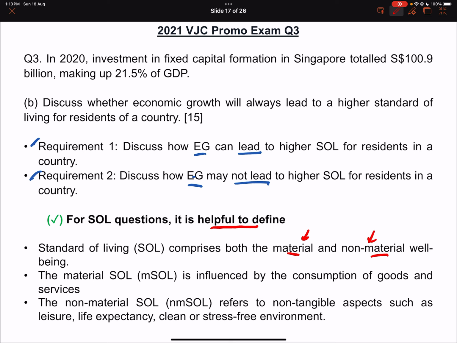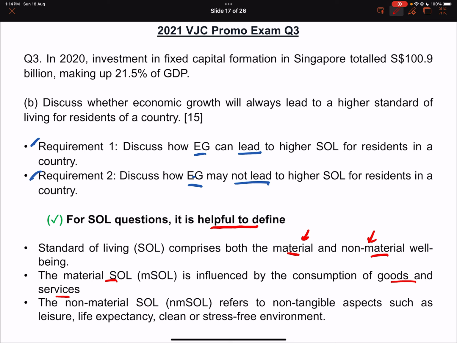I prefer that you'd have a very short intro just to define what SOL is. Right. So SOL has two components. There's a material component, which is influenced by the consumption of goods and services. So the material SOL component is very, very one-dimensional. If I have 2 chocolate bars and you have 1, I'm better off than you, right? So it's just gauged solely by the consumption of goods and services.